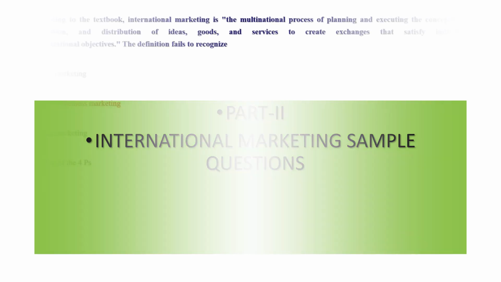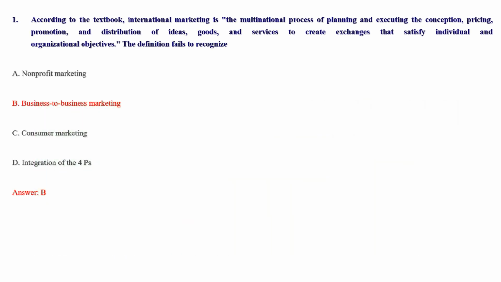Question one says that according to the textbook of international marketing, the multinational process of planning and executing conception, pricing, promotion, distribution of ideas, goods, and services to create exchange that satisfy individual and organization objectives. Here, from this definition, one can recognize that this definition failed to recognize almost.